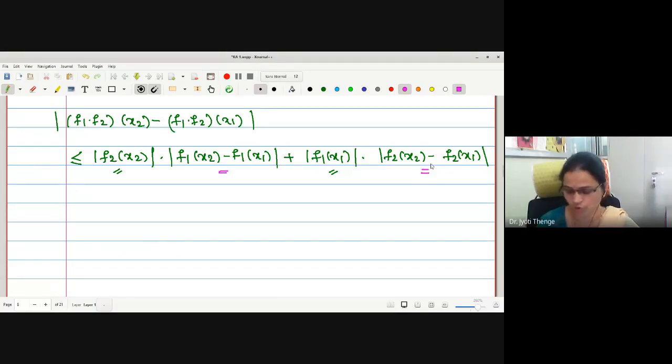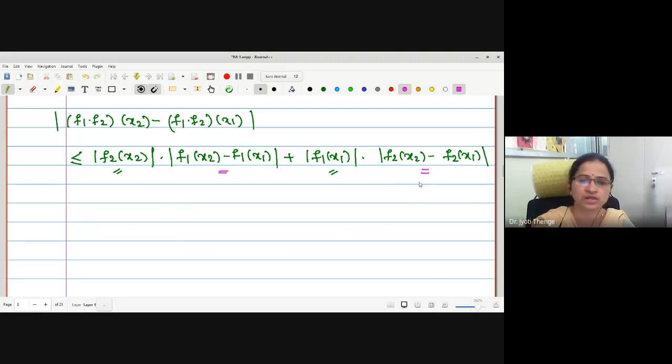Here also for the function f2, this kind of set has the supremum as the oscillation. What are the oscillations of the function f2 over the ith subinterval?